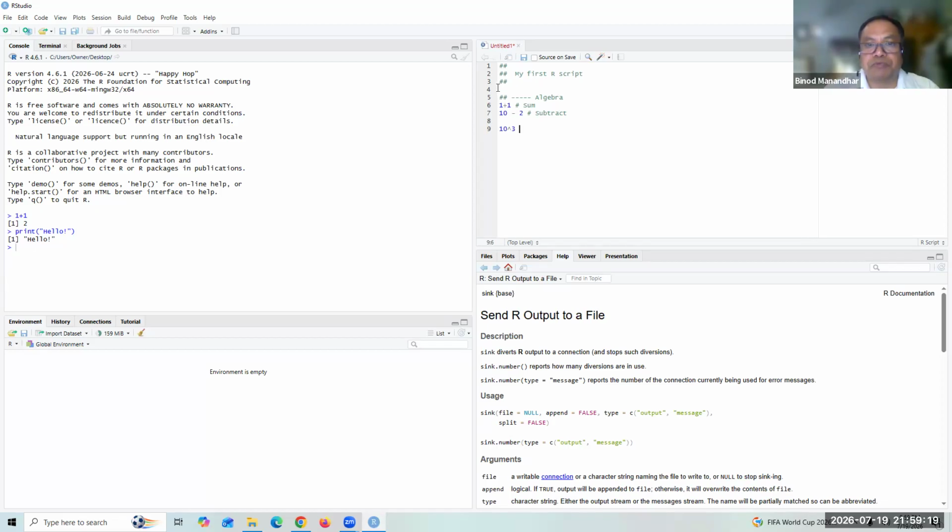Now, whenever you put the cursor somewhere, to run those things, here is a run button. Now run. Now it executes in the console here, right? Now run. Now subtract here. Run this one here.